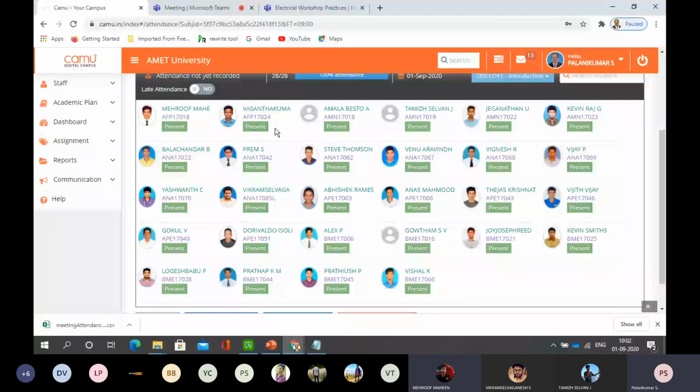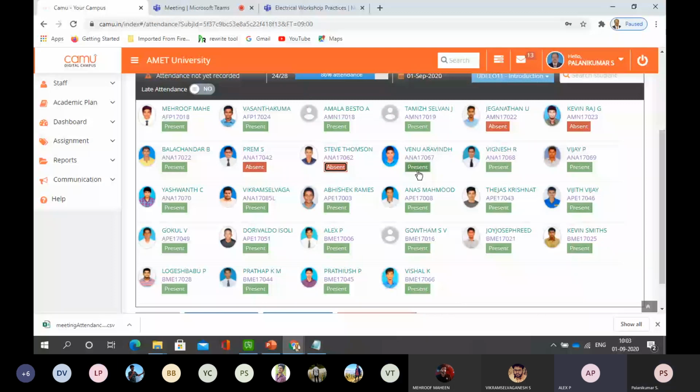Tamil Selvan, yes, sir. Jagannathan, absent. Kevin Raj, Balachandar, present, sir. Prem, those who have given attendance, you can mute your mic. Steve Thompson, Venu Aravind, present, sir.